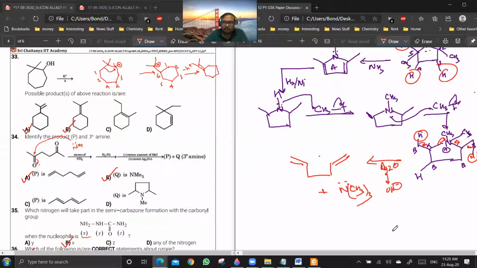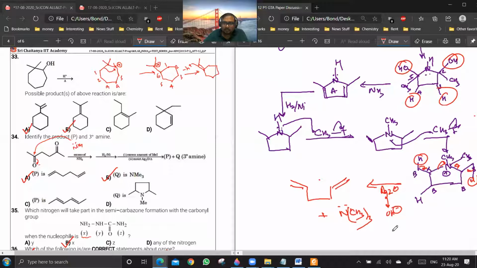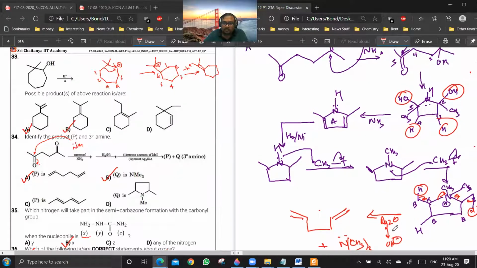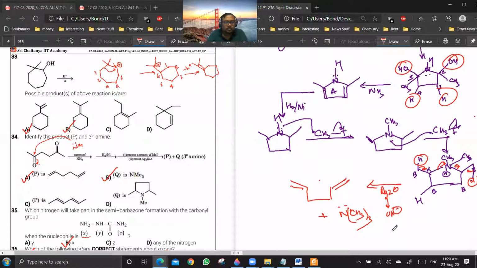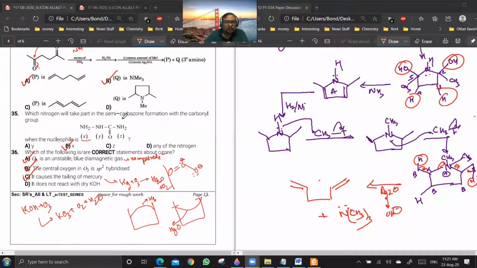This is the whole mechanism. Is it clear, 34? Yes, sir. Okay, 35. Is it clear?